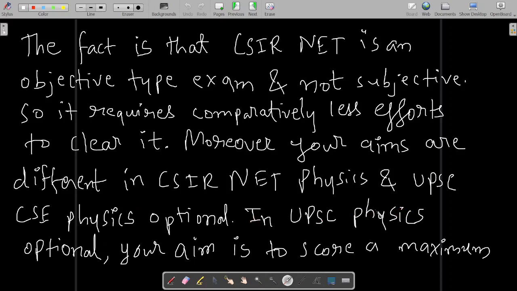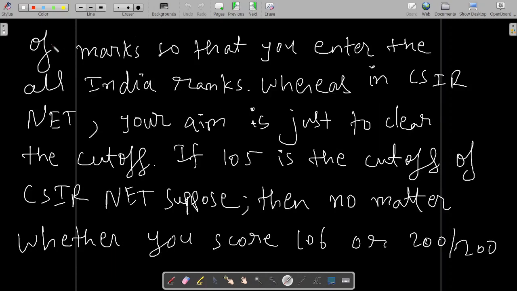In UPSC physics optional, your aim is to score the maximum marks so that you enter the all India ranks. Whereas in CSIR NET, what is your aim? It is just to clear the cutoff.